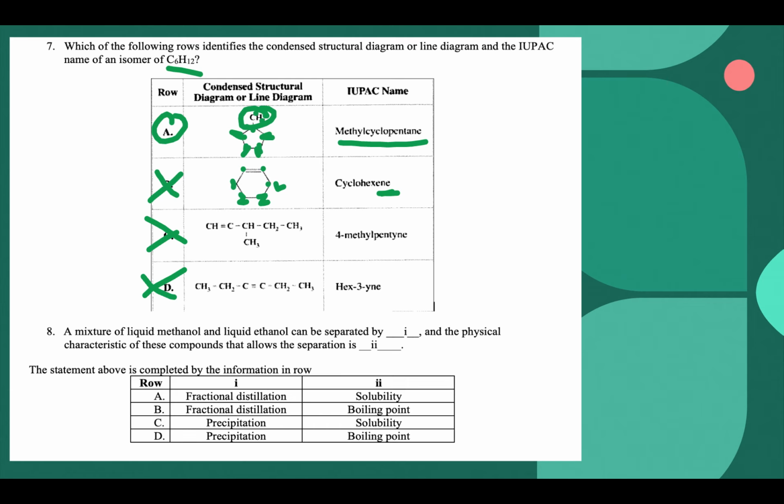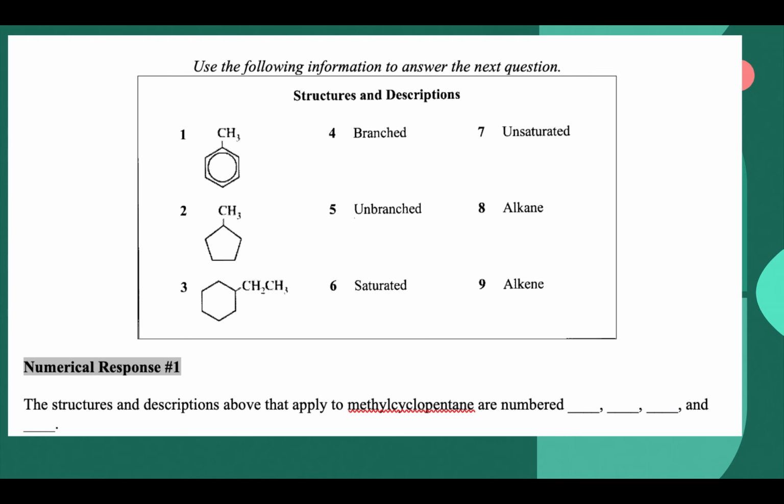Number 8, saying a mixture of liquid methanol and liquid ethanol can be separated. Anytime we are separating, it is kind of that idea with crude oil. If we want to separate it, we can separate by fractional distillation. And what allows us to separate anytime we're looking at fractional distillation is going to be boiling point. So we're good with that. So let's take a look at numerical response number 1.